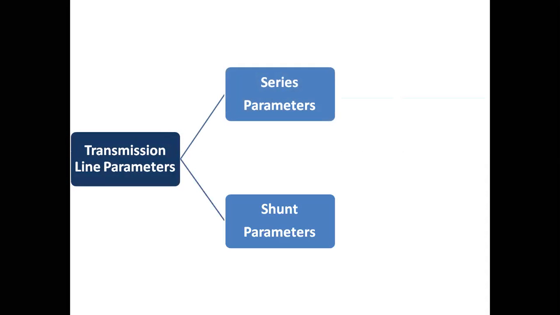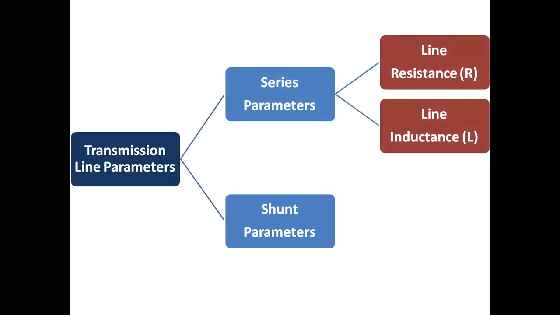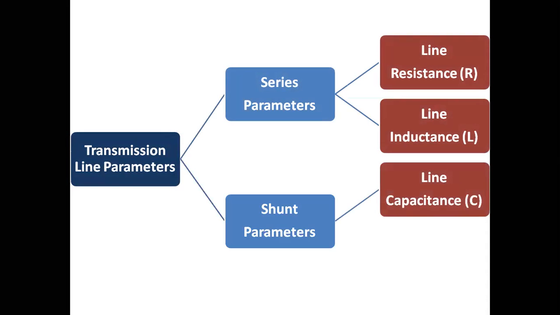Depending on the connection, these transmission line parameters can be classified into two categories: series parameters and shunt parameters. Series parameters are divided into two: line resistance and line inductance. Line resistance and line inductance are taken in the series path of the transmission line, so they are called series parameters. And for the shunt parameters, we consider line capacitance and line conductance.